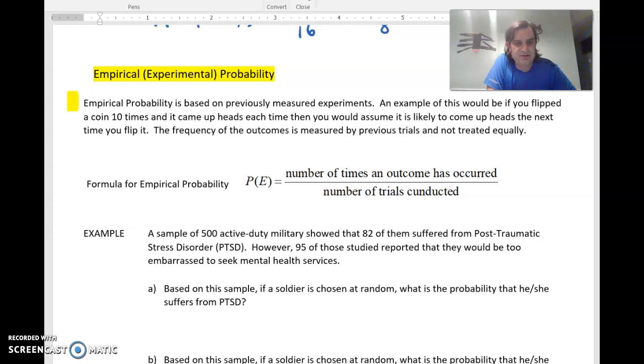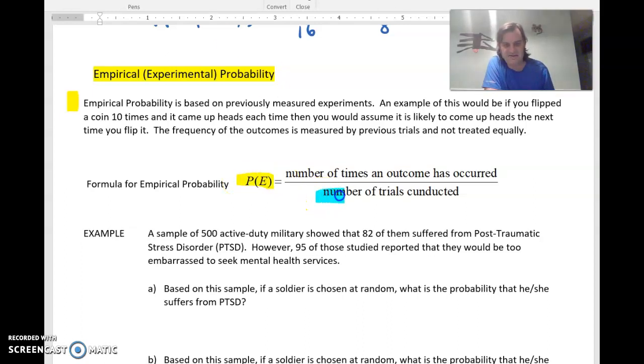So empirical or experimental probability is known for looking at collected data or previous experiments, not that everything has an equal chance of happening. Okay. So the formula here, all the things look the same, so we're still using P of E for the probability of an experiment.